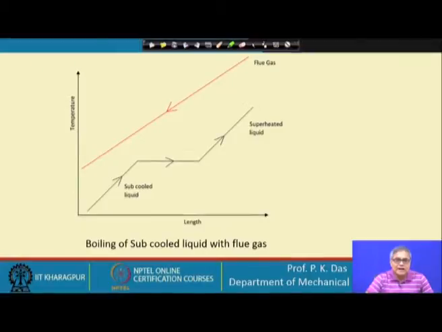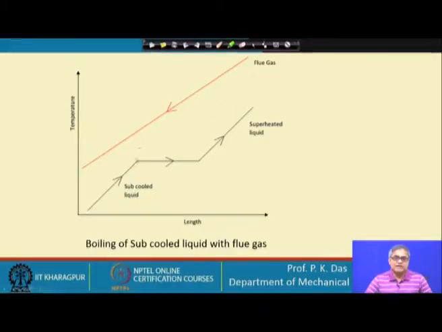But things are not easy, rather they are more complex, because we have this kind of abrupt change in the temperature curve. If there is an abrupt change in the temperature curve, then what happens?